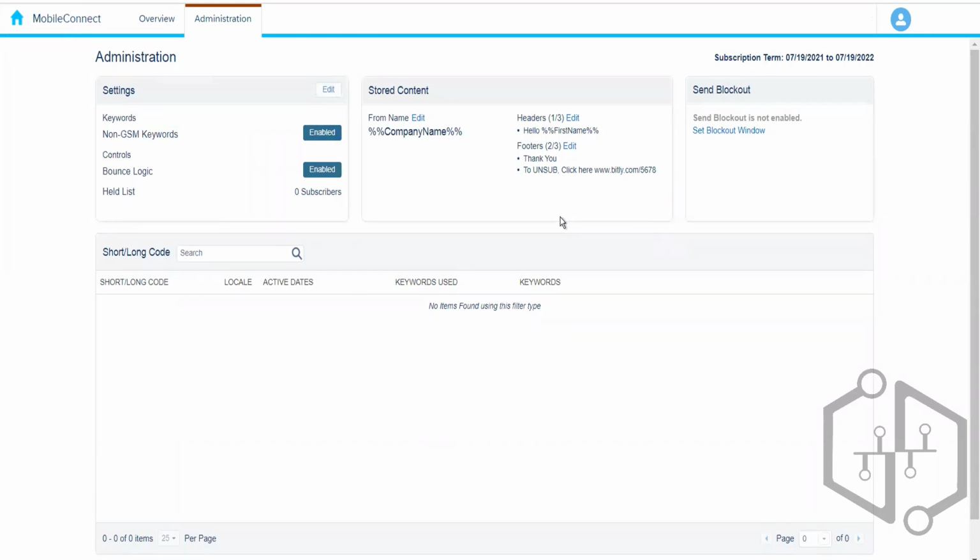So you must have seen in email communication also, we have this from email address, from name, and these things, right? And we have the header and footer. So what we generally do is configure it in the admin, so that we don't need to configure this again and again. Once we configure this in the admin, we can just choose from here.